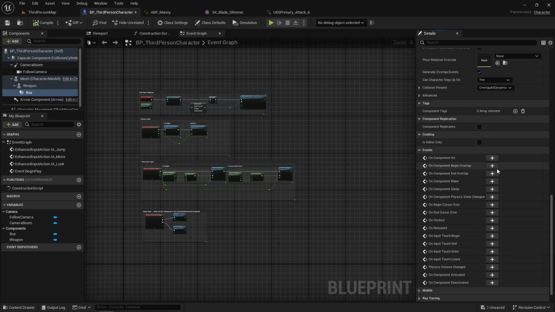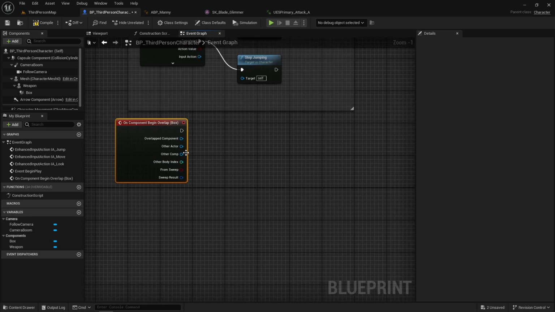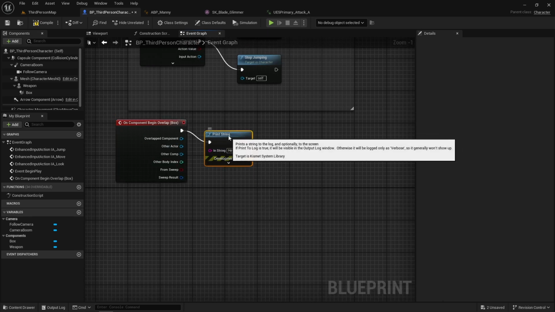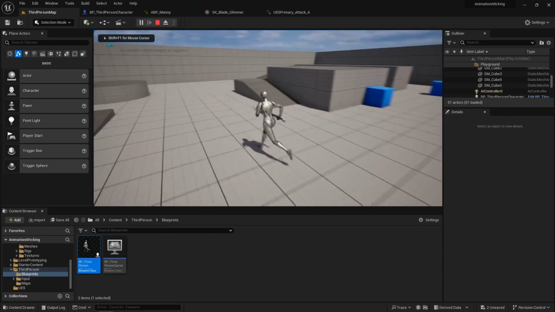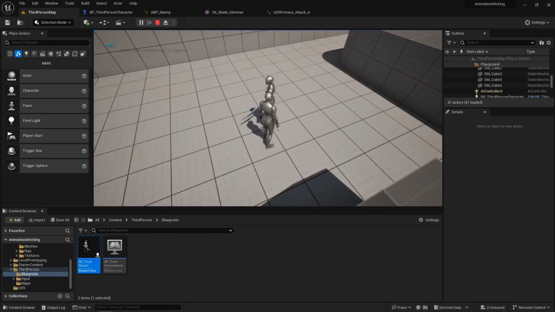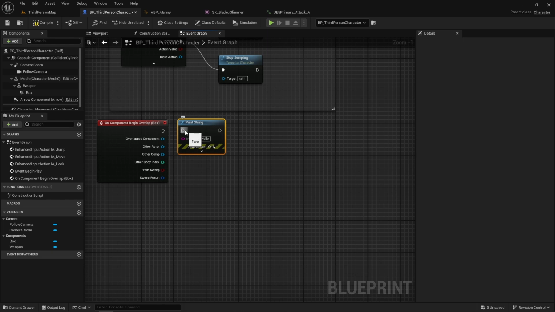And then we can call the overlapping event. For now, we're just going to print a string to see if it's working. To make sure the damage only applies when we're hitting someone, we can add a branch here.